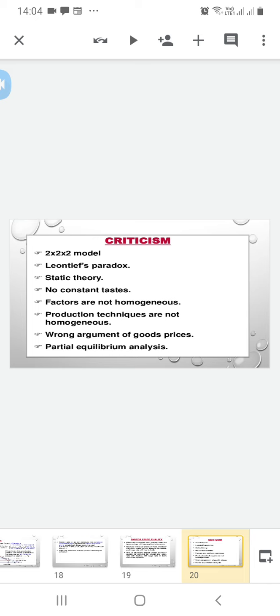Ohlin theory is superior to the classical theory in that it regards international trade as a special case of inter-regional or interlocal trade, as distinct from the classical theory, which considers international trade totally different from domestic trade. The Ohlin model takes two factors, labor and capital, as against the one factor, labor, of the classical model, and is thus superior to the latter.